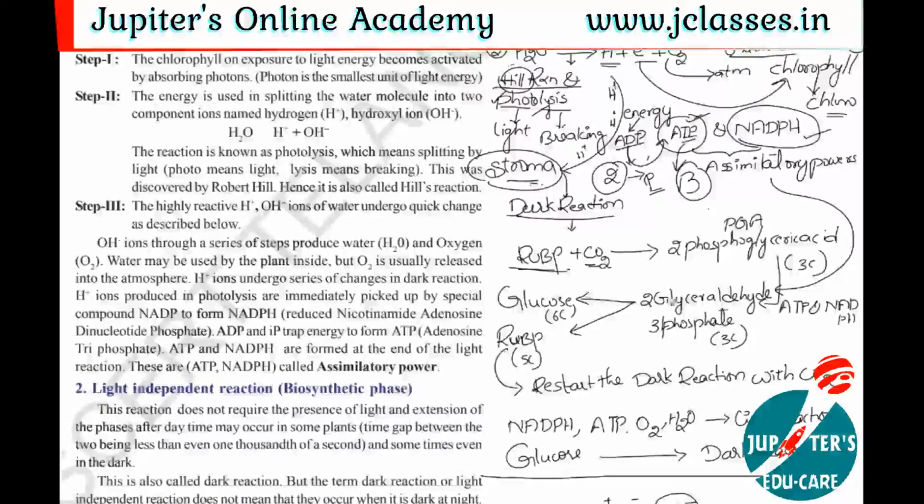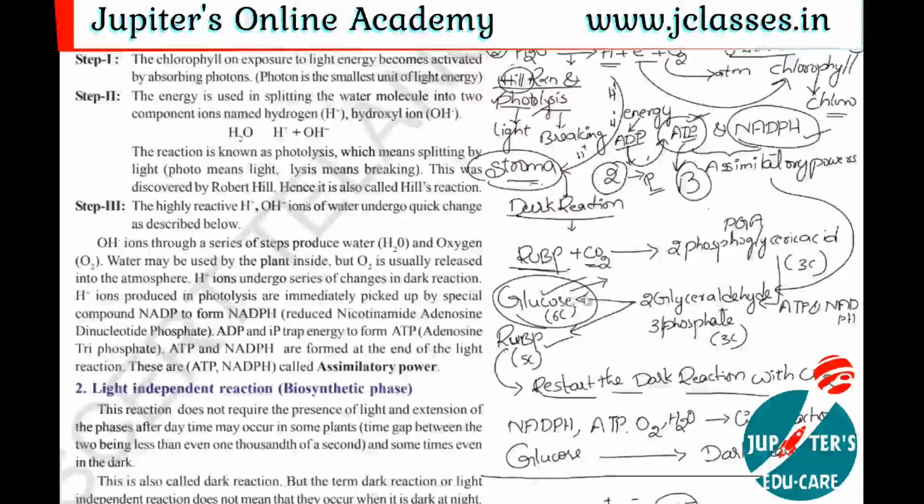Further, this glyceraldehyde 3-phosphate turns into glucose, and again the RuBP is formed. Glucose is whatever food material we require in the photosynthesis process, and RuBP helps restart the dark reaction again with carbon dioxide. The reaction continues, and glucose is formed as a final product.